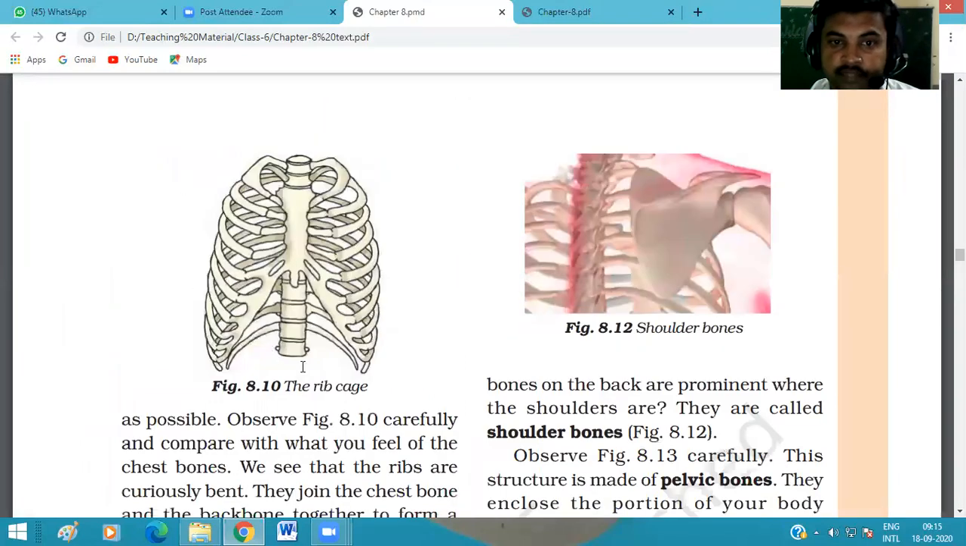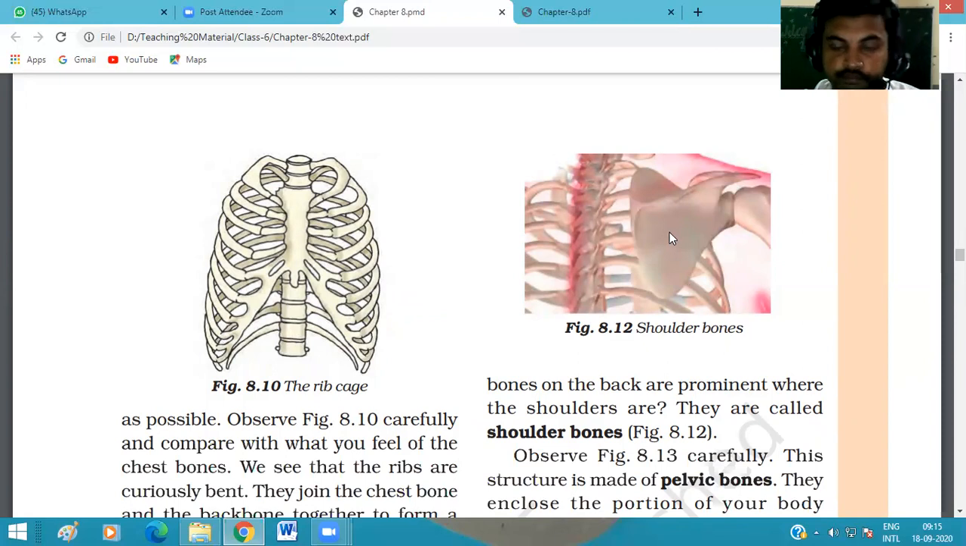When we see the rib cage, this is our rib cage. These 12 pairs of ribs are present, and in the front, on the chest side, these are connected, and on the back side they are connected with the backbone. Okay, and another bone, the shoulder bone, is connected with our hand. Here a ball and socket joint is present. This bone is called the shoulder bone.